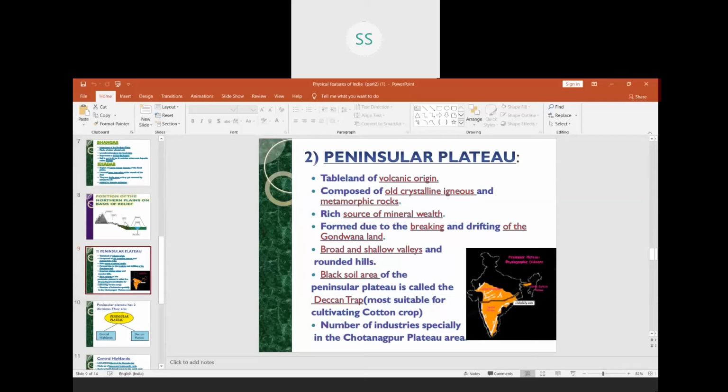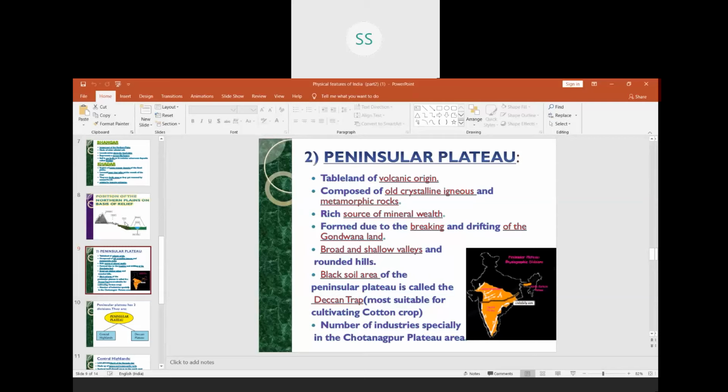We all know, children, how igneous rocks are formed. When the volcanoes erupt, the lava flows, and when it solidifies, it forms into a rock which is called igneous rock. This area, the peninsular plateau region, is a source of mineral wealth.